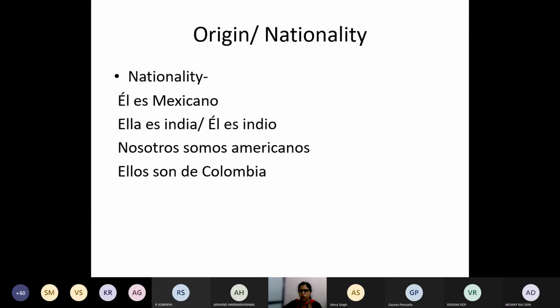So whenever you are describing your nationality or your origin, you will be using the ser verb. Some examples are here already. Él es mexicano, ella es india, talking about nationality. Nosotros somos americanos, ellos son de Colombia. Colombia here is the origin. Americanos is nationality.